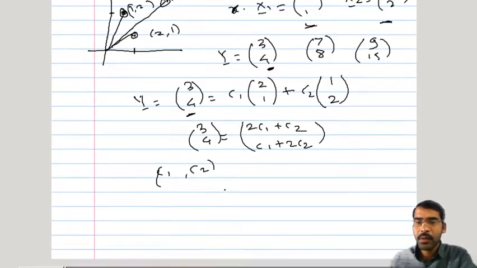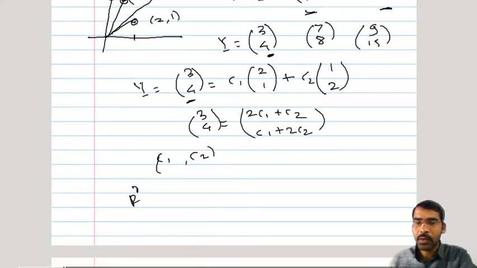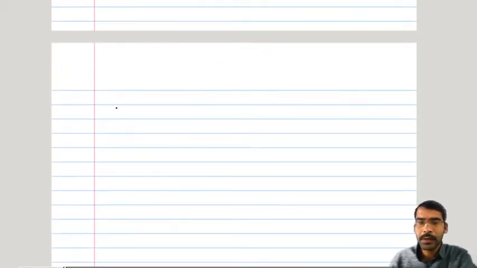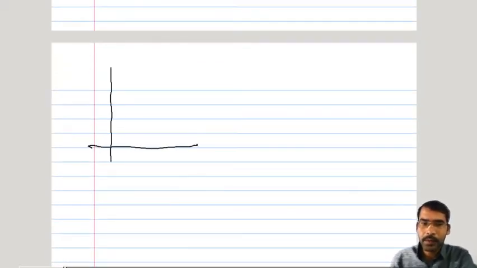So it means that every vector in R2 can be expressed as a linear combination of (2, 1) and (1, 2), just by knowing these two values. Or, say for simplicity, I will consider these two vectors. Along the x-axis, suppose this unit vector is there, (1, 0). Along the y-axis, this unit vector (0, 1) is there.